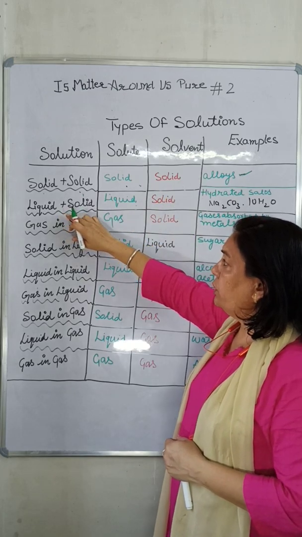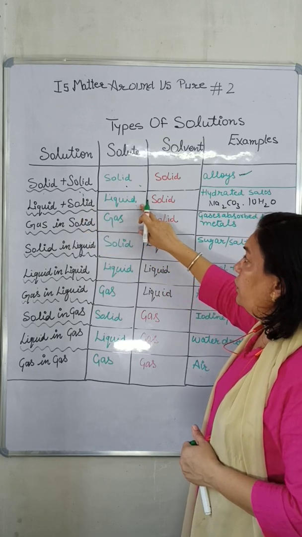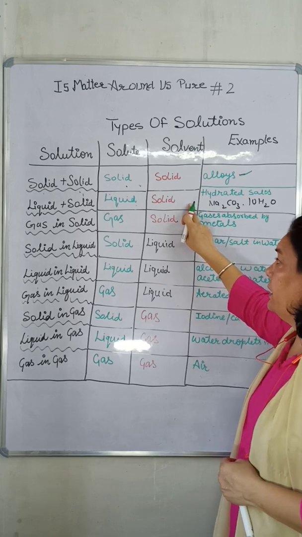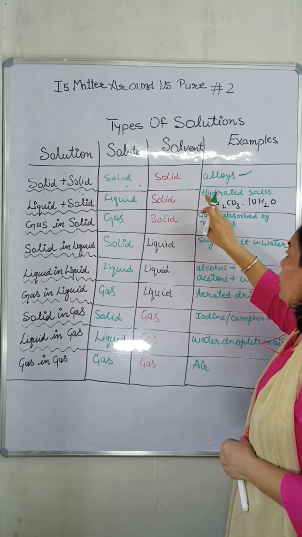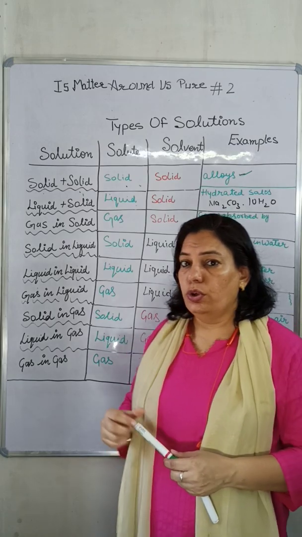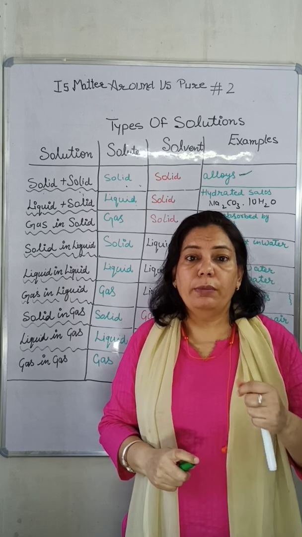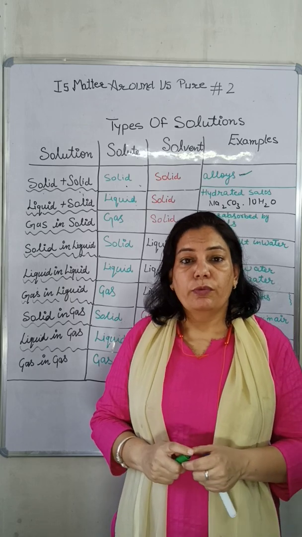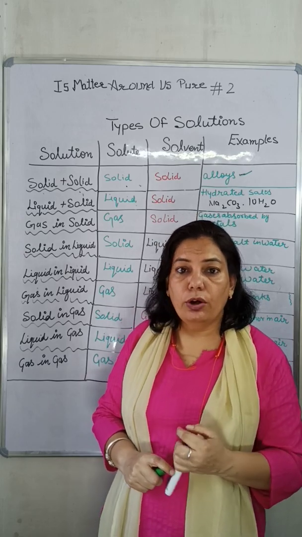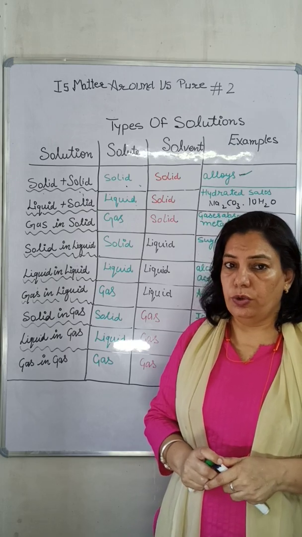Second type of solution is when liquid dissolves in solid. It means solute is in liquid state and solvent is in solid state. Examples of such types of solutions are hydrated salts. Children, hydrated salts are salts in which water molecules are physically attached with one molecule of any compound. For example, copper sulfate pentahydrate is an example of hydrated salt, which is also known as blue vitriol.